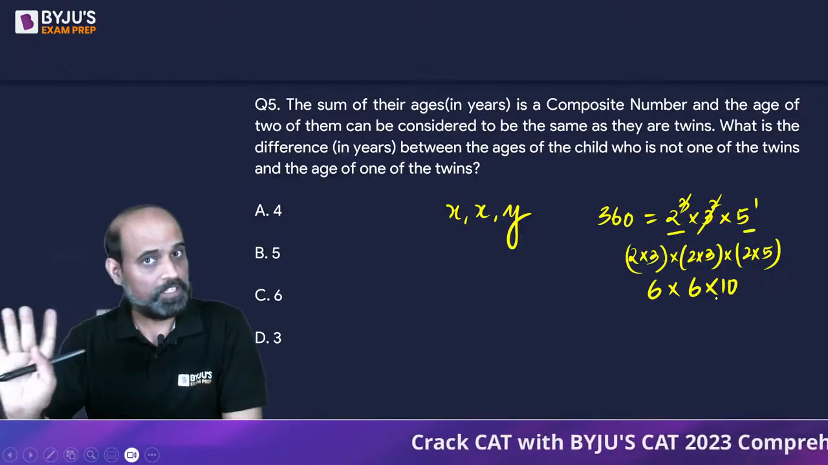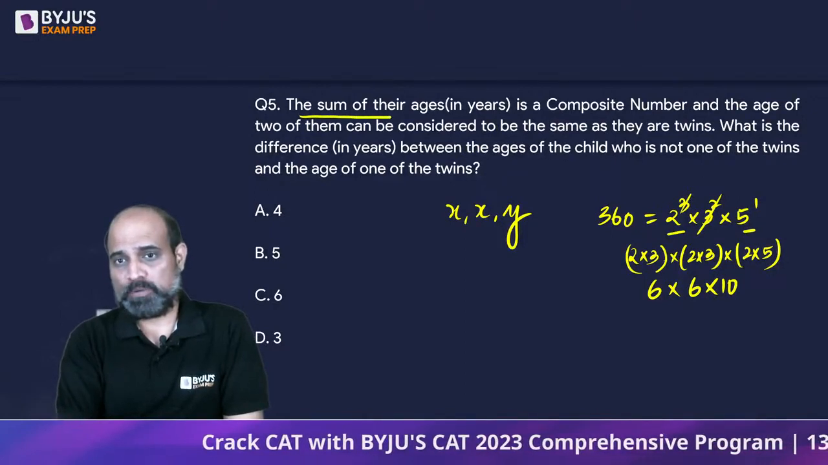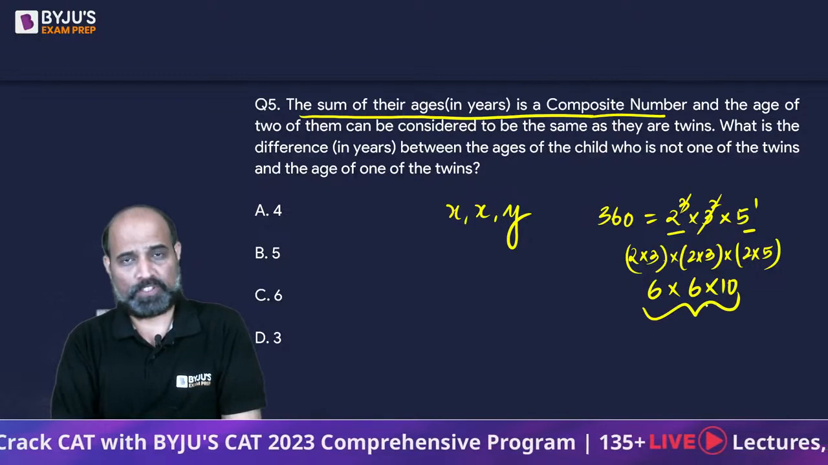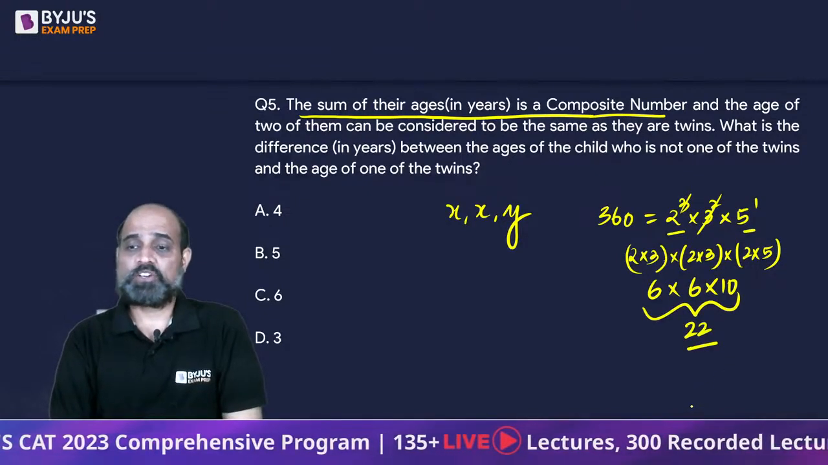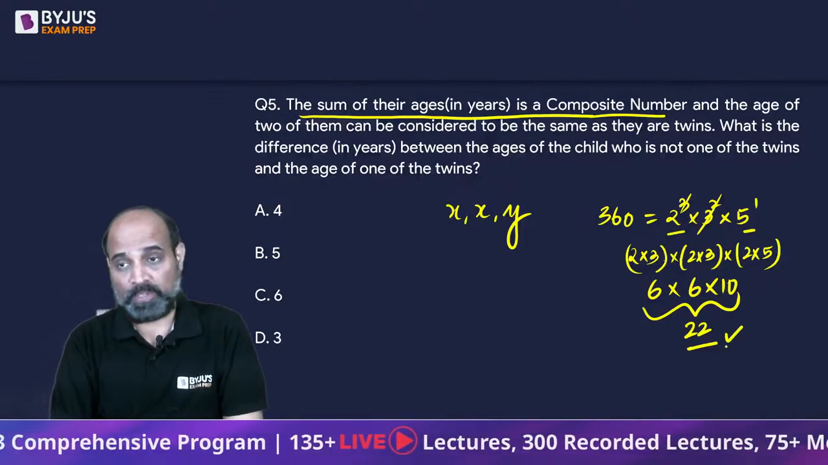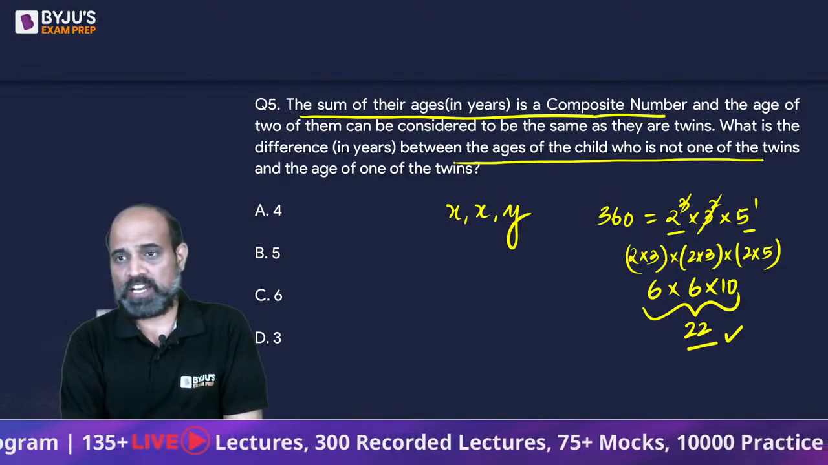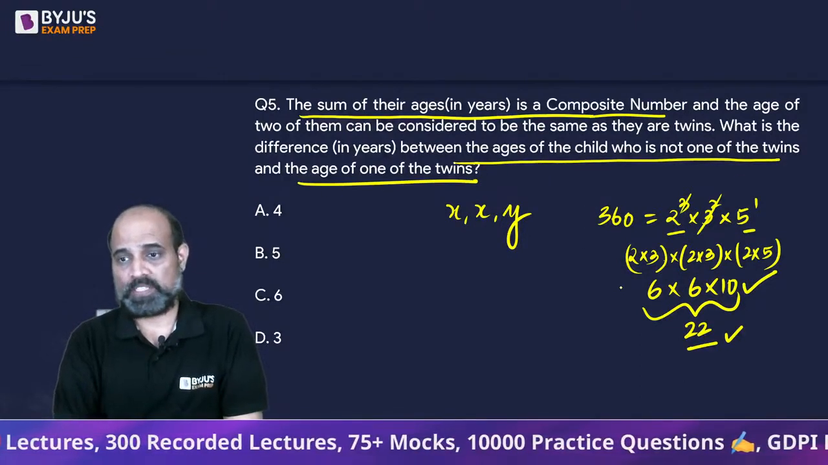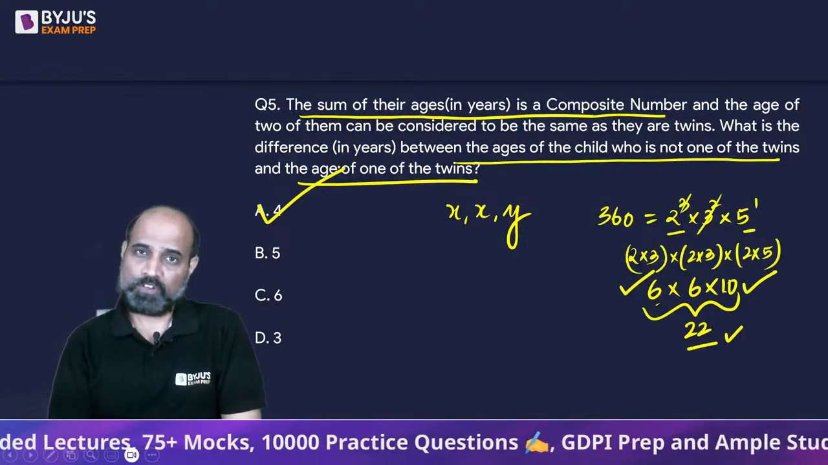So far some of the conditions are met. Now there are few more conditions. The first condition being the sum of their ages is a composite number. So if I add all of this, this is going to give me 22 again, right? So it is a composite number. So question asked is, what is the difference between the ages of the child who is not one of the twins, that is 10, and the age of one of the twins, which is 6. So the difference is going to be 4. Option A.